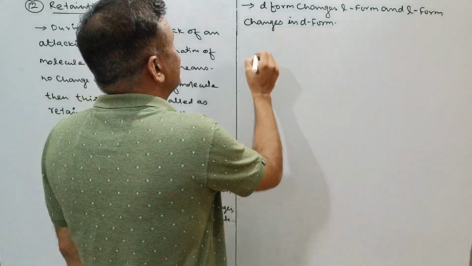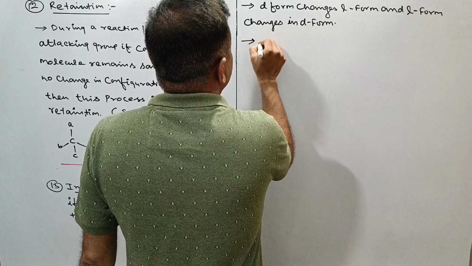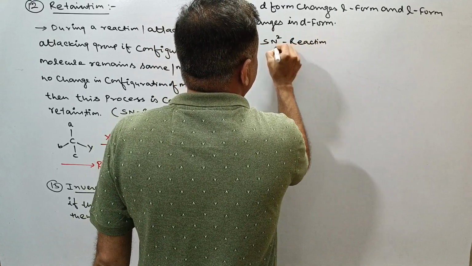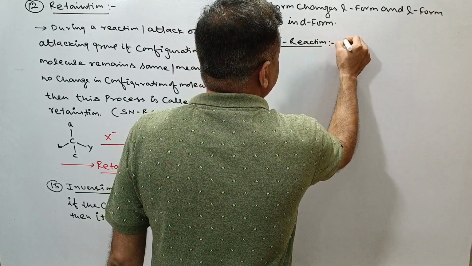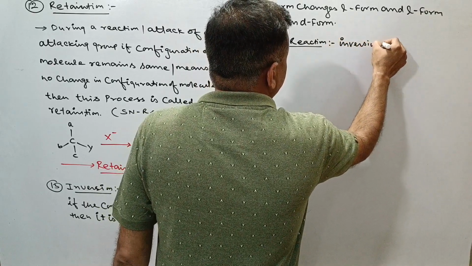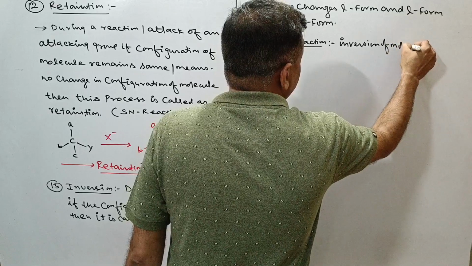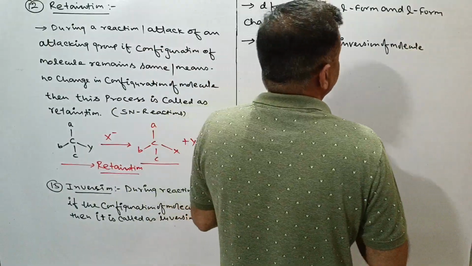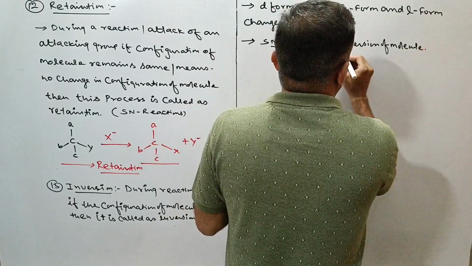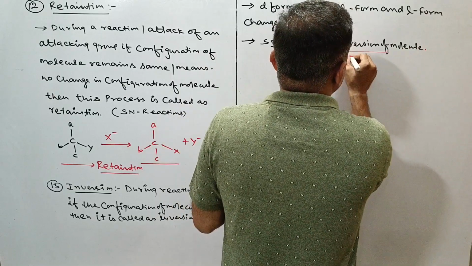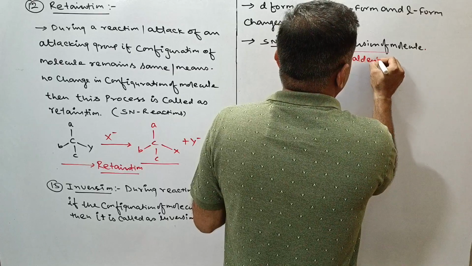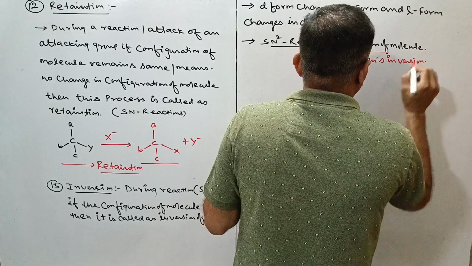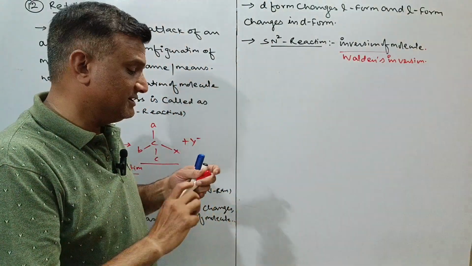And we have discussed along with the SN2 reaction, there will be inversion of molecule, which is also called Walden's inversion. This is regarding inversion.